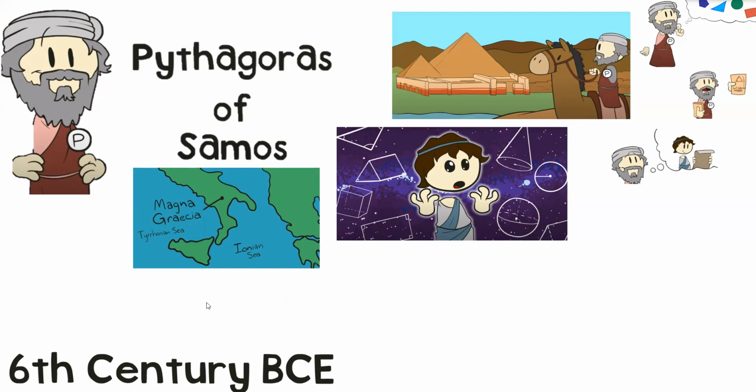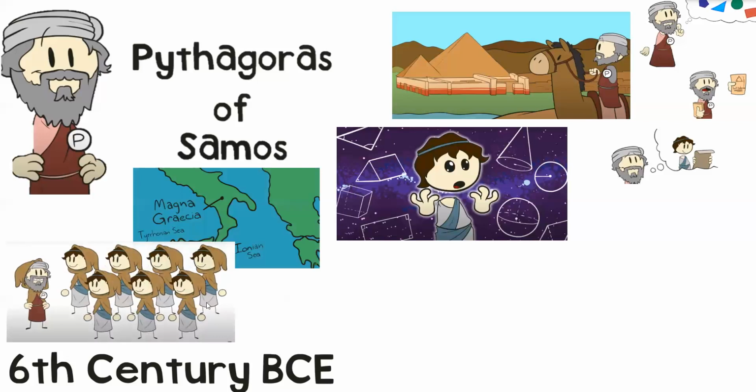And whilst he was in Magna Graecia, he set up his own cult. Now, I'm using the word cult for a reason. It was specifically a cult. It wasn't just a group. It wasn't just a teaching. It wasn't a school. It was a cult. Now, these people followed Pythagoras' every word. They were obsessed with the guy. They were so obsessed, and he was so egotistical, that he named the cult Pythagoreans, and they called themselves the Pythagoreans. They named themselves after him.